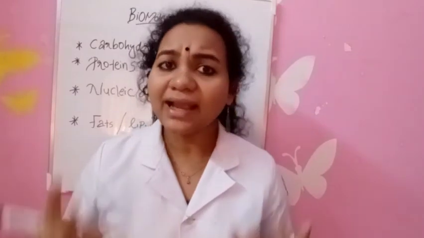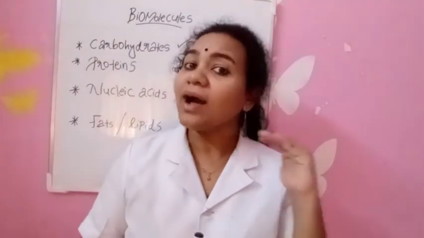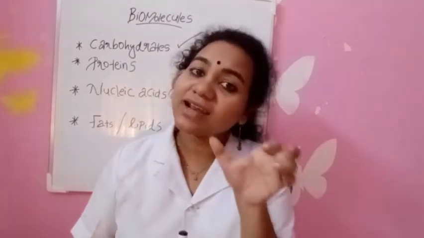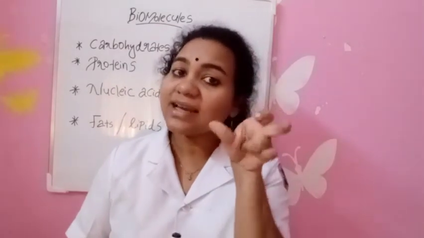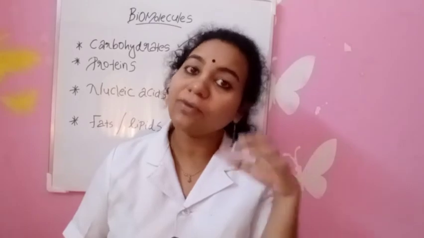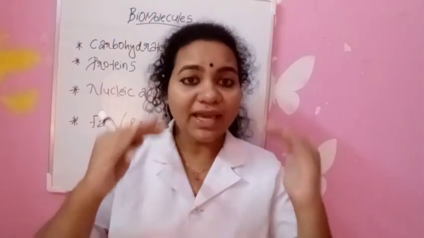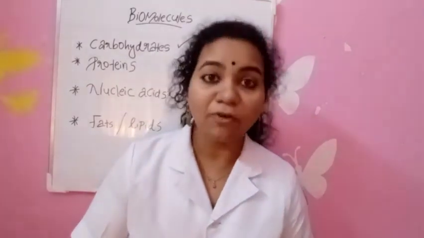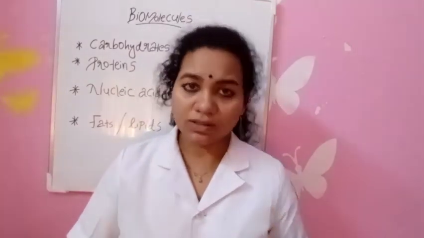So, what are carbohydrates? By hearing the name carbohydrates, what idea are you getting? Yes. Carbohydrates. These are hydrates of carbon. What is that hydrate? That is water. Water is made up of hydrogen and oxygen. So we can define carbohydrates as compounds which are made up of carbon, hydrogen and oxygen.